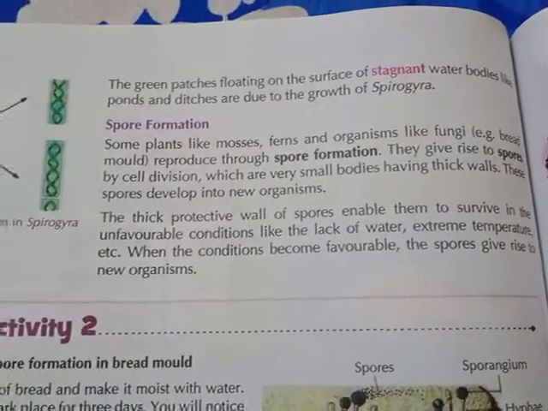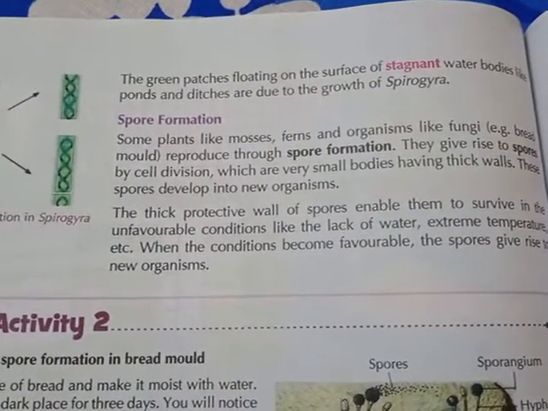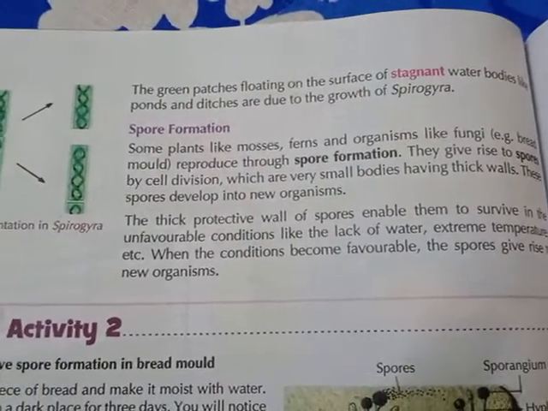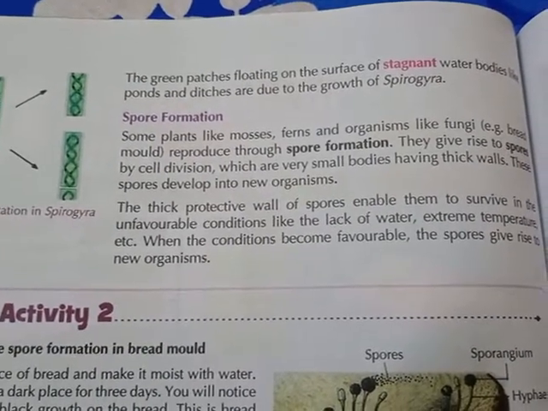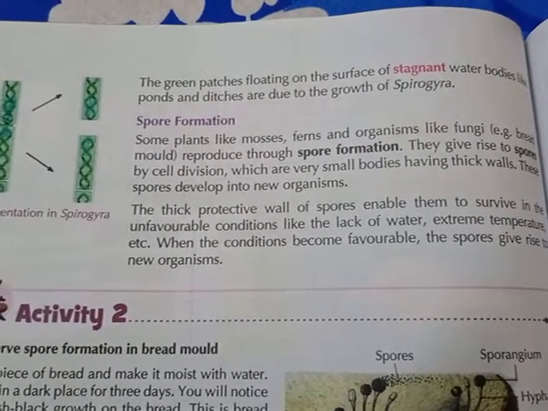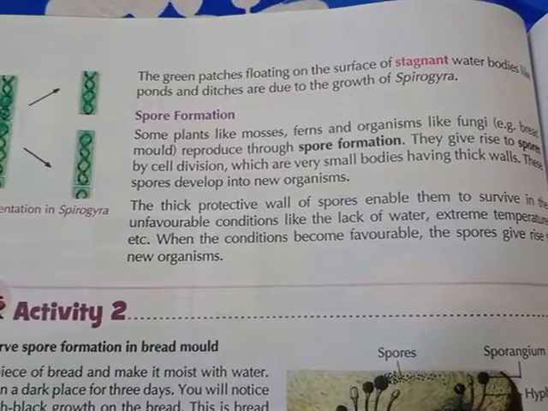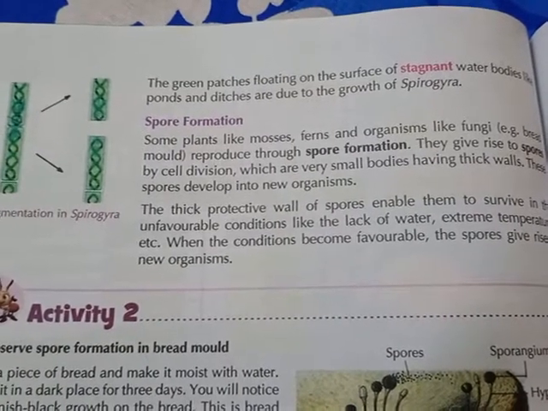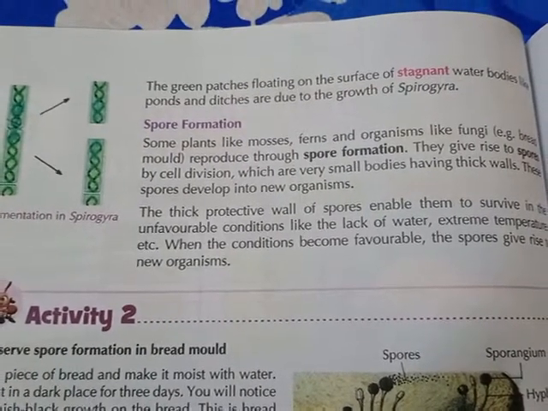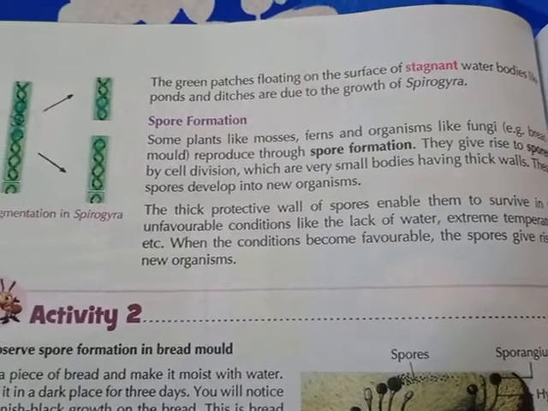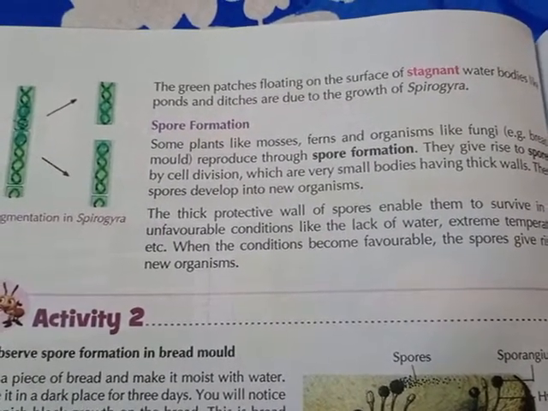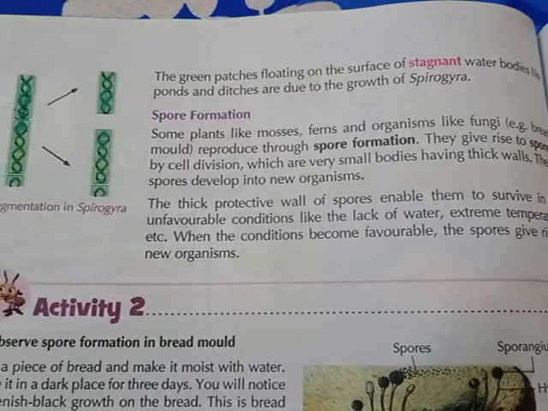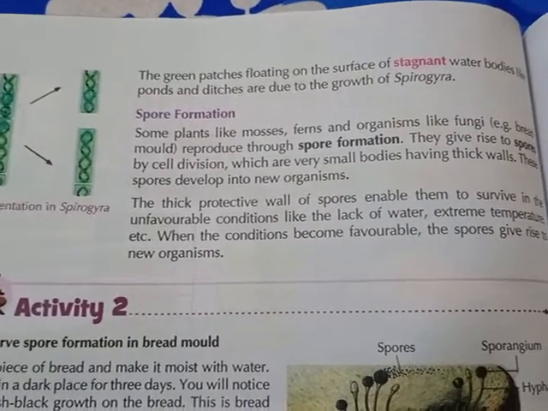Now I will tell you what spore formation is. Some plants like mosses and ferns, and organisms, that means microorganisms, like fungi, for example the bread mold, reproduce through spore formation. They give rise to spores by cell division, which are very small bodies having a thick wall. That means the body will be small, but they have a thick cell wall. These spores develop into a new organism.